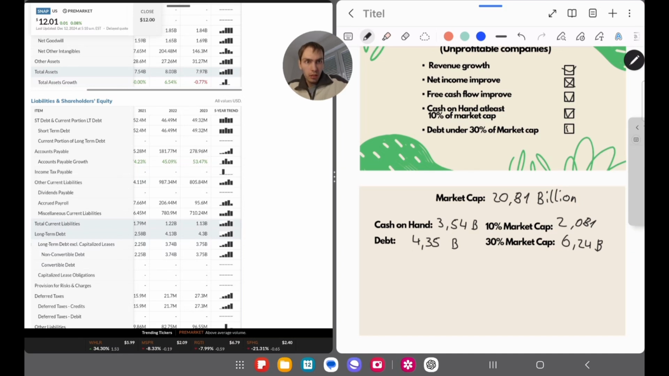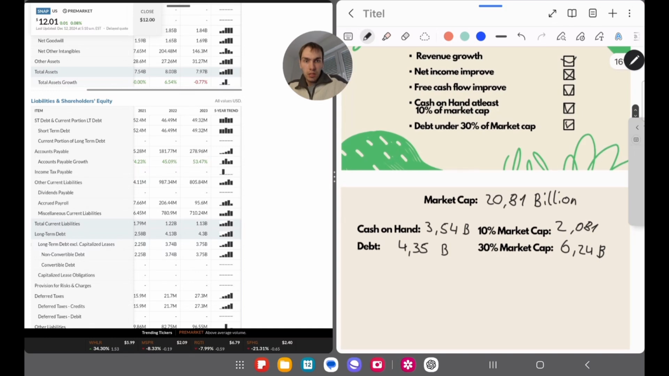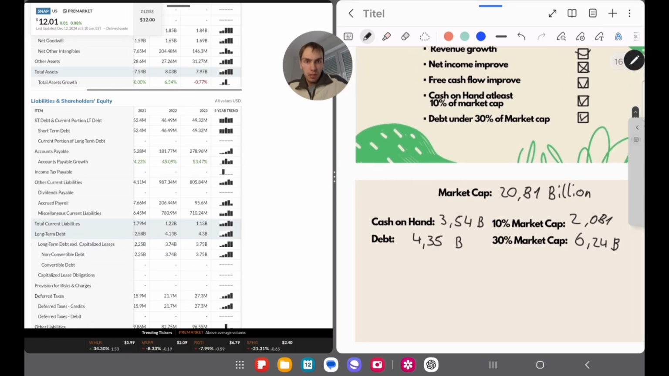So it's a check as well, but it's still risky. They still have a lot of debt. The good thing is they have a lot of cash on hand as well, but they still have more debt. We should keep this in mind too. It's not the best number. Some companies have better numbers as well.